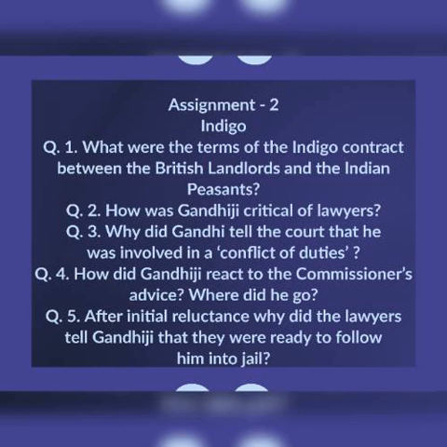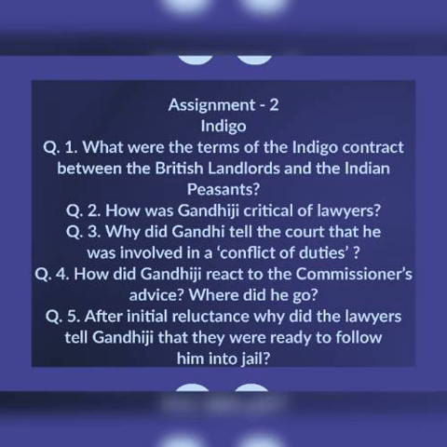Then question number 4, how did Gandhiji react to the commissioner's advice and where did he go? So for this you can write, the British official commissioner tried to bully him and asked him to leave Tirhut. Gandhiji did not leave. Instead, he proceeded to Motihari, the capital of Champaran, along with several lawyers, where a huge gathering of peasants greeted him. So Gandhiji did not listen to the advice of the British official commissioner. And then last question for this assignment. After initial reluctance, why did the lawyers tell Gandhiji that they were ready to follow him into jail?